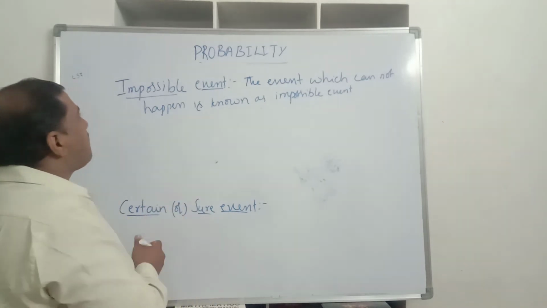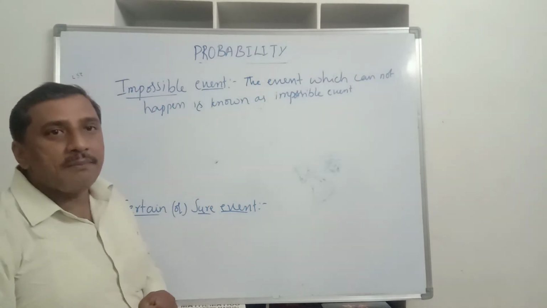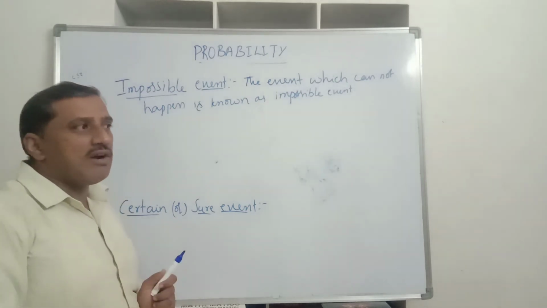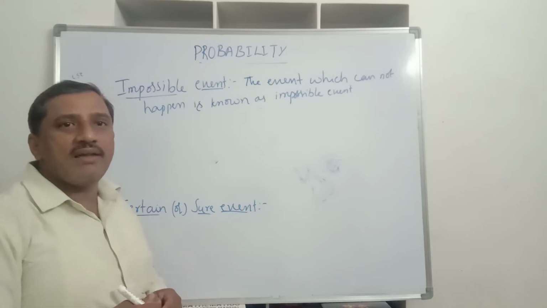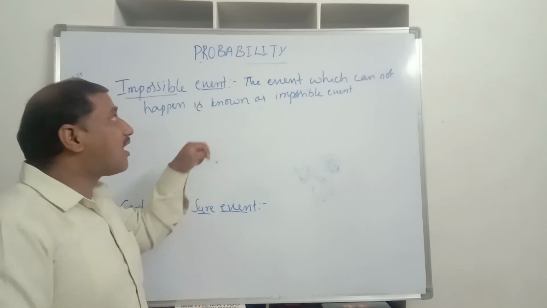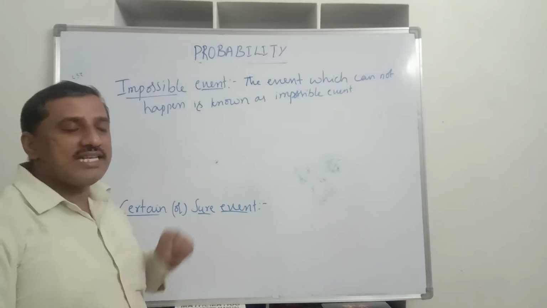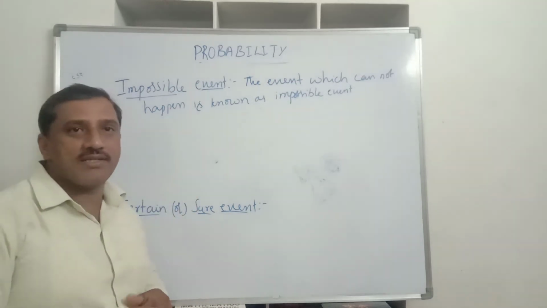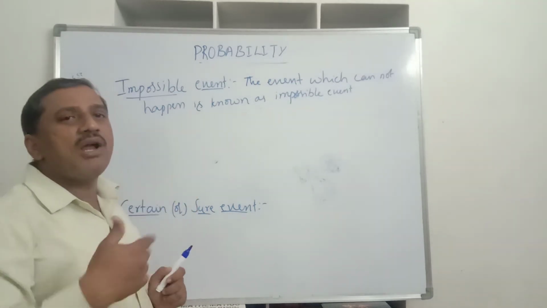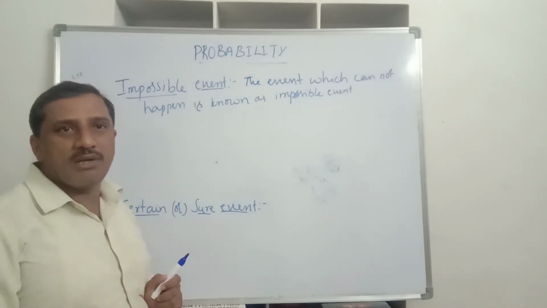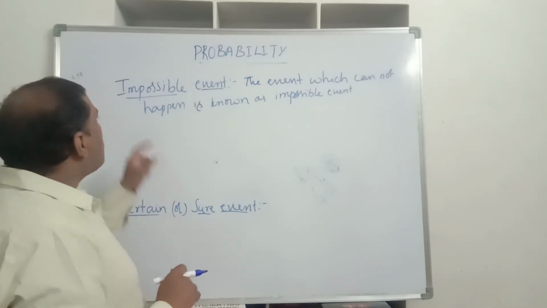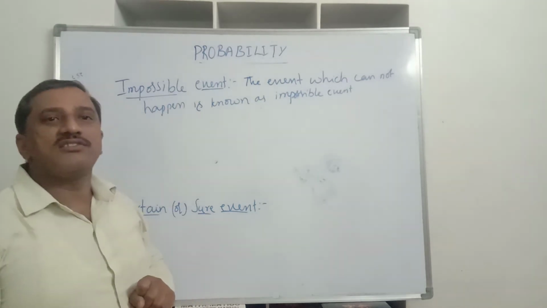We call such a type of event an impossible event. Similarly, when we roll a die, is it possible to get a number 7 on any face? No. So such events are known as impossible events. So is there any favorable outcome for an impossible event? There is no favorable outcome for an impossible event. Therefore, the probability of an impossible event is 0.